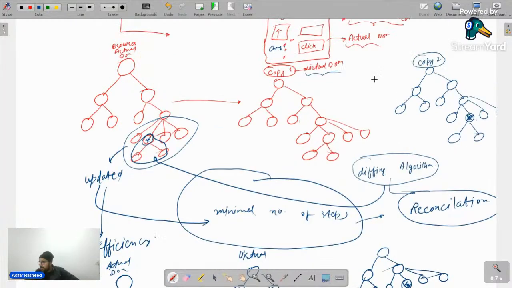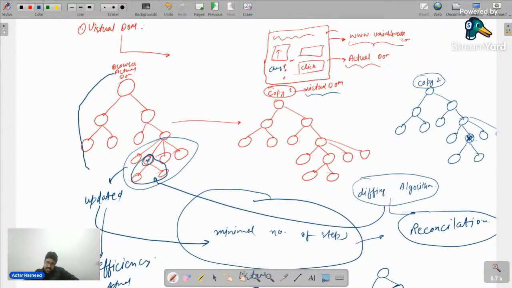For example, if we are not talking about React and we try to make a change directly, in order to repaint and run those algorithms again from scratch, it might take, let's suppose, 10 seconds. But if we create a copy over here, do the diffing algorithm, find the difference, and do the reconciliation process, it will take only 2 seconds. So even though it is doing a little extra work, it does that very fast compared to making the change directly on the original DOM. I hope that makes sense.